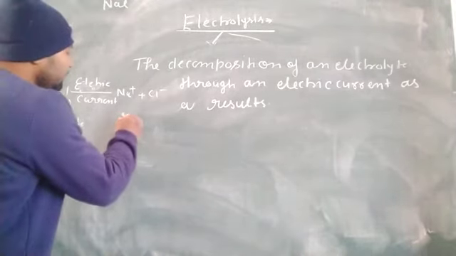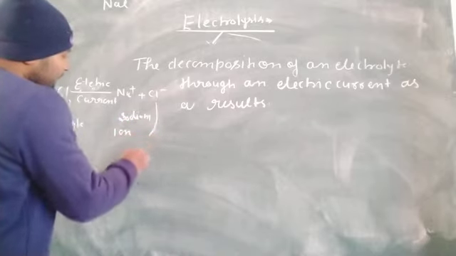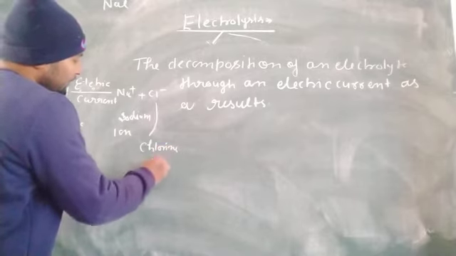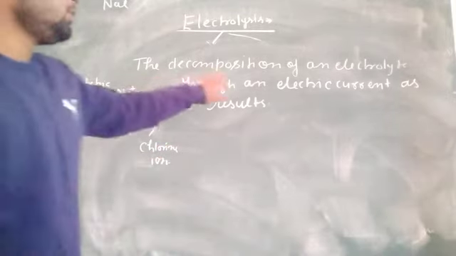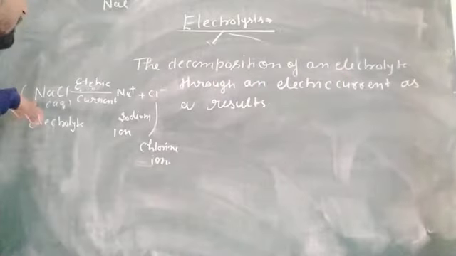Here sodium ion and here chlorine ion. So the decomposition of an electrolyte, for example, we take the electrolyte sodium chloride.